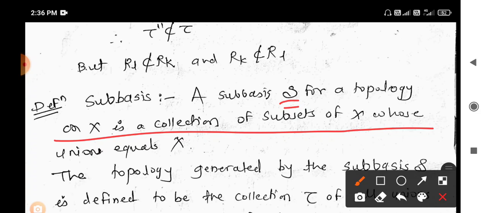Then a subbasis is a set whose elements are those elements whose union forms the whole set X. For example, suppose S is {a}, {b}, {c}, then its union forms the set X. So the set curly S, consisting of {a}, {b}, {c}, forms a subbasis for a topology generated on the set X equals {a, b, c}.